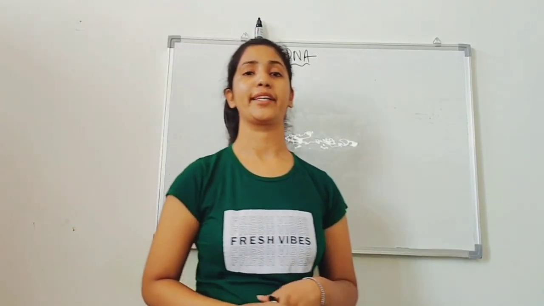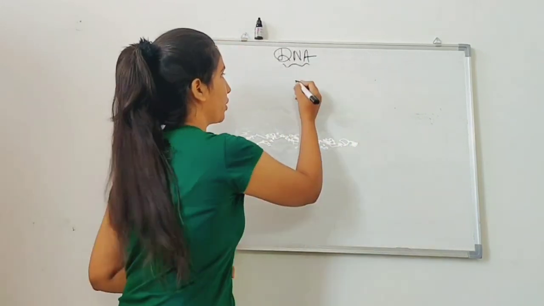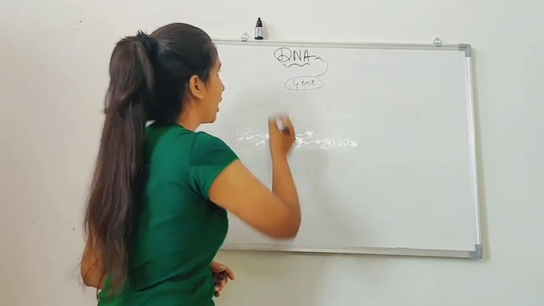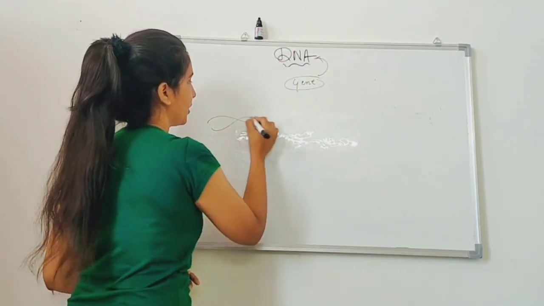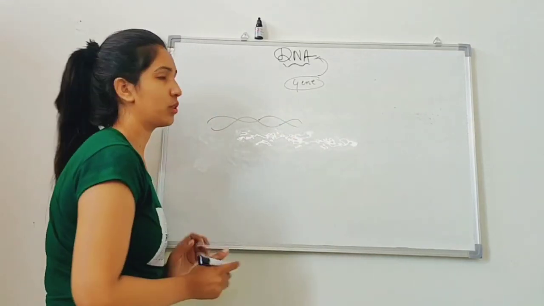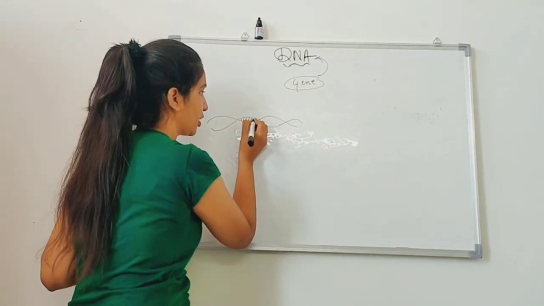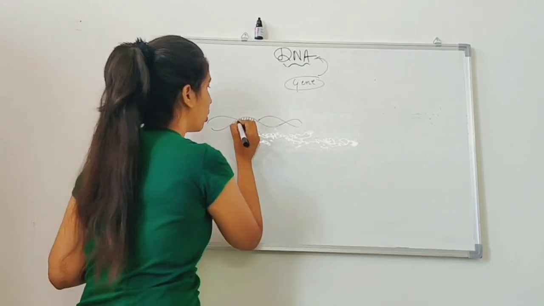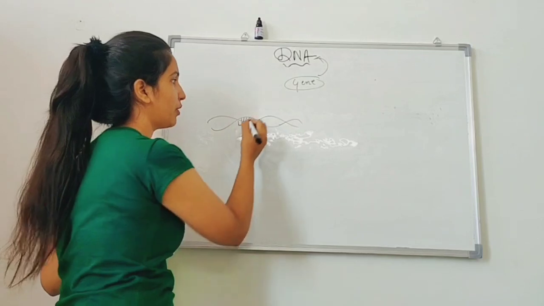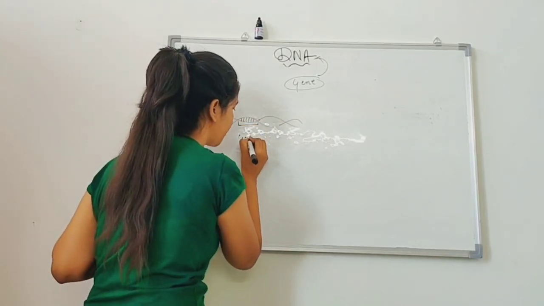Before understanding the function of the DNA, you need to understand one term, that is gene. What is a gene and how is it different from the DNA? The bigger unit is the DNA. And as I told you, there are base pairs that are arranged in DNA. So the smallest unit or the basic functional unit of a DNA is known as a gene.